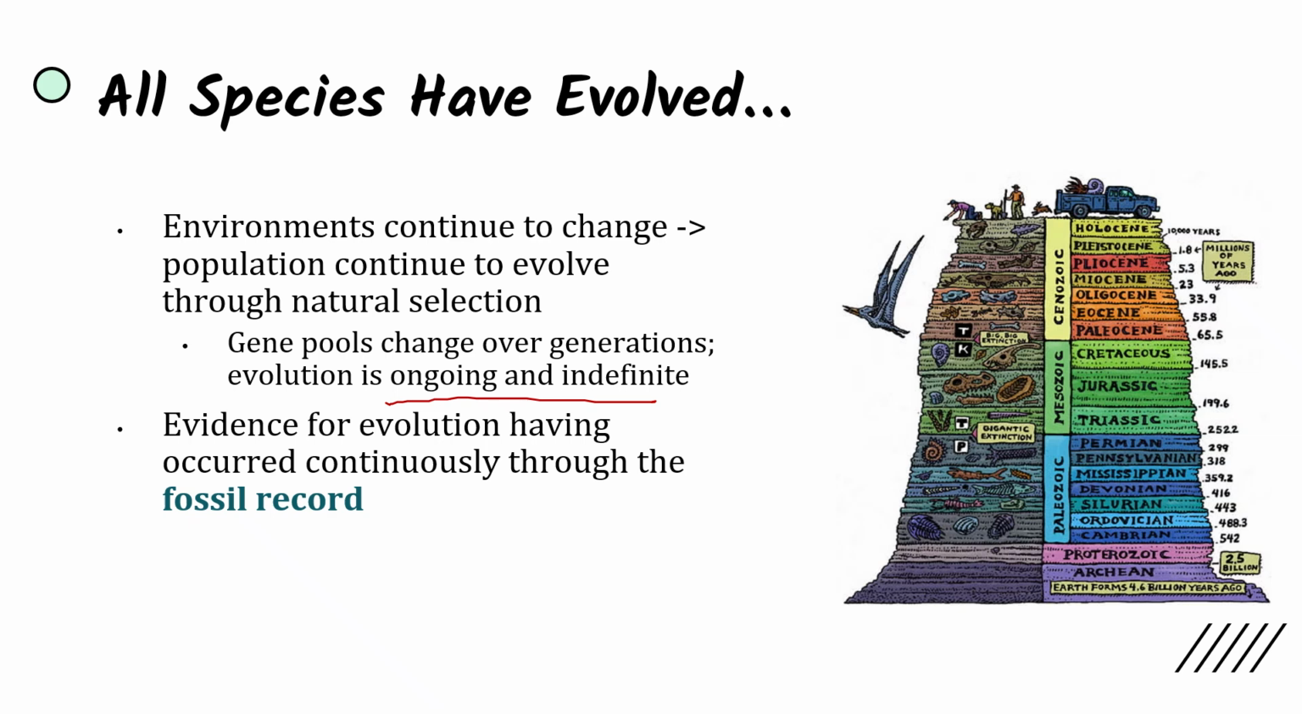And some evidence for evolution having already occurred continuously is through the fossil record. We can see how over time evolution has not stopped. As the environment has changed, species have also changed, and we see these changes within fossils. Because the fossil record is the collection of fossils found in Earth's crust arranged in chronological order, and we can see evidence of past life and how it continues to change over time up until the present day.